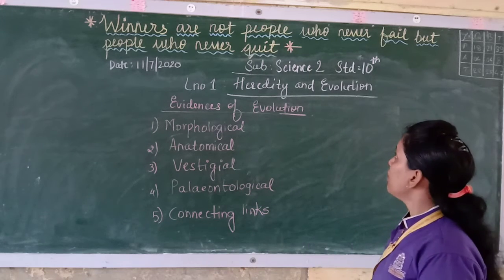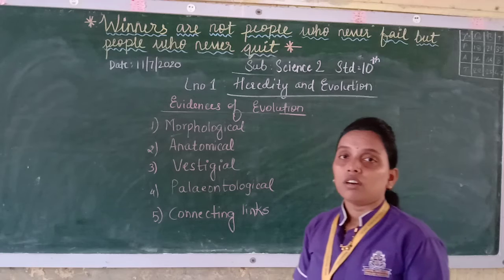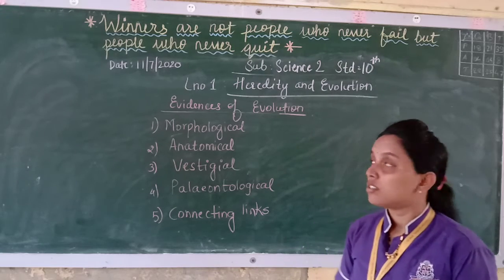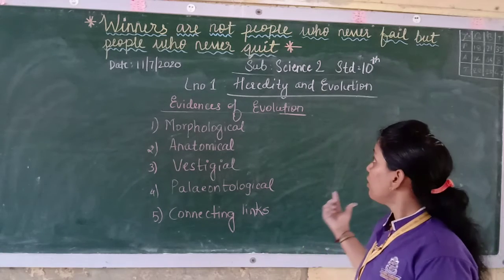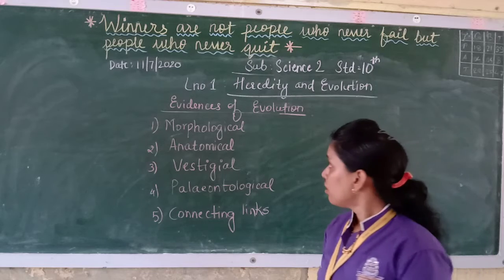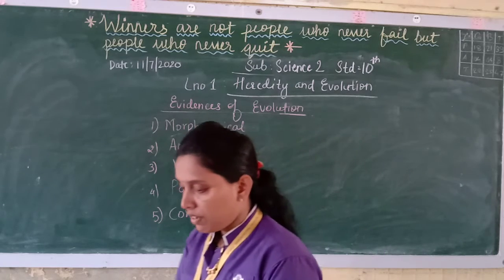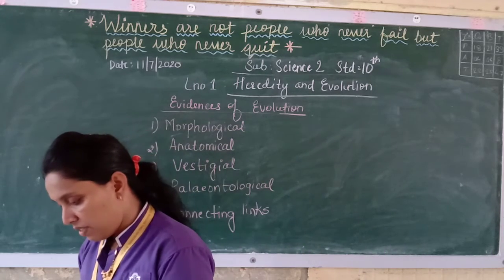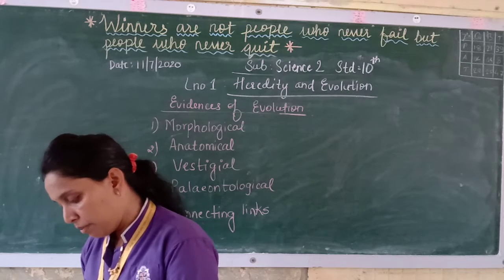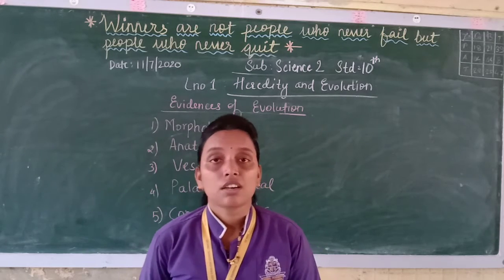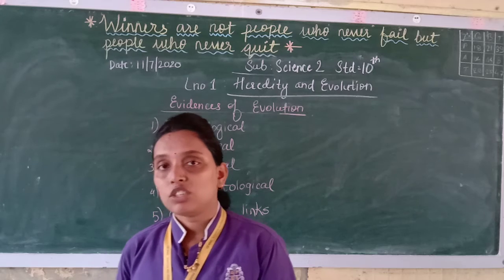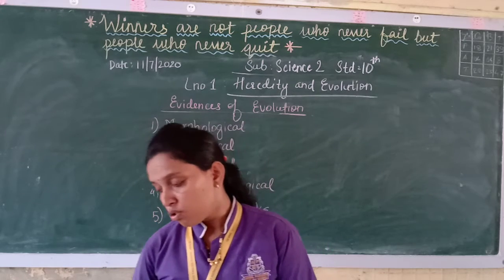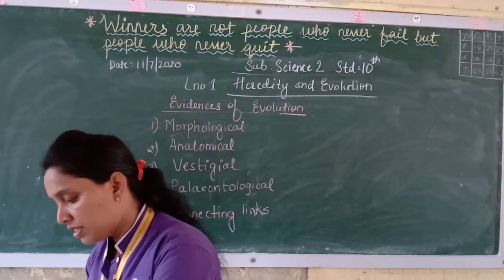Today we are going to start Science 2 Standard 10. We have seen the first session of this chapter. Now we'll see hereditary and evolution, the next part, that is evidences of evolution. In the previous session we had done a little bit about evolution, and we had done transcription, translation and translocation processes. So now we will see the evidences of